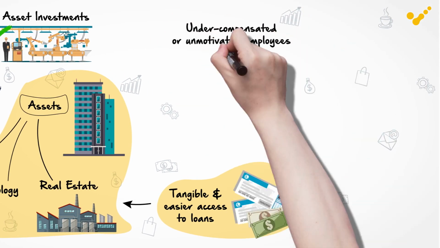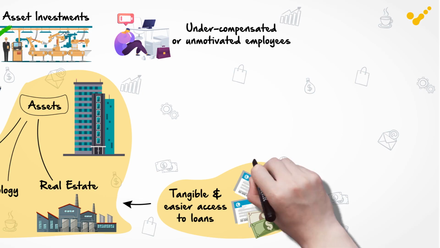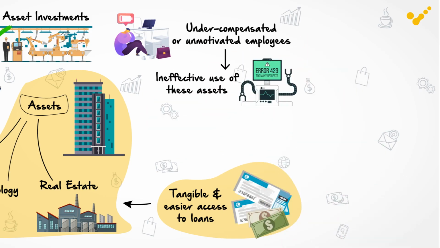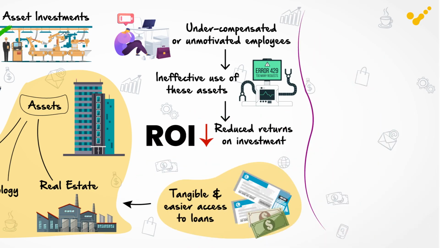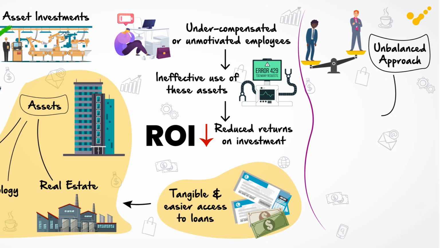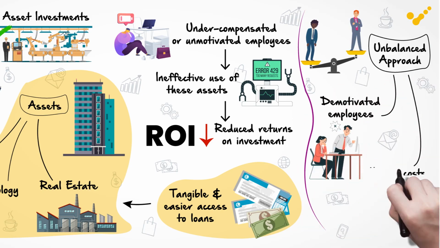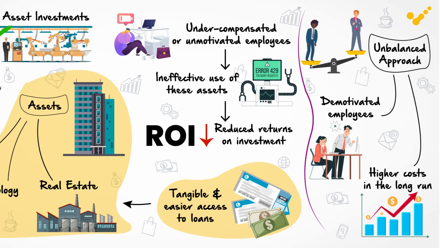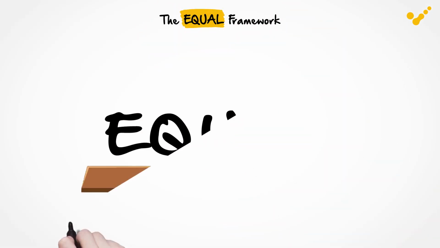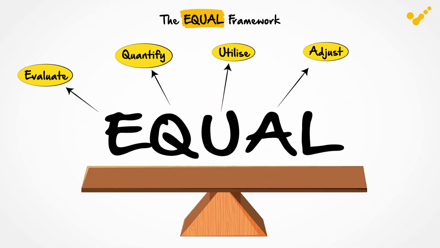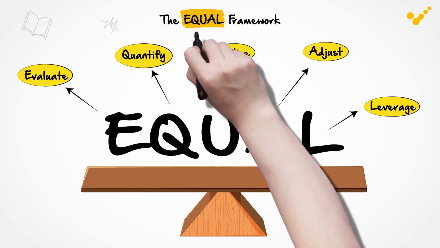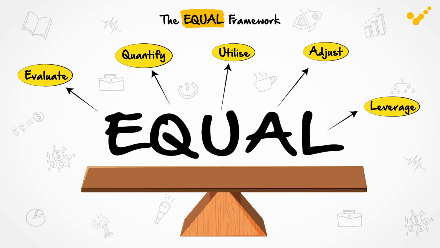However, undercompensated or unmotivated employees can lead to the ineffective use of these assets, ultimately reducing returns on investment. This unbalanced approach often results in demotivated employees and higher costs in the long run. The EQUAL framework focuses on evaluate, quantify, utilize, adjust, and leverage to help SMEs create a more balanced allocation of resources between asset investments and employee compensation.